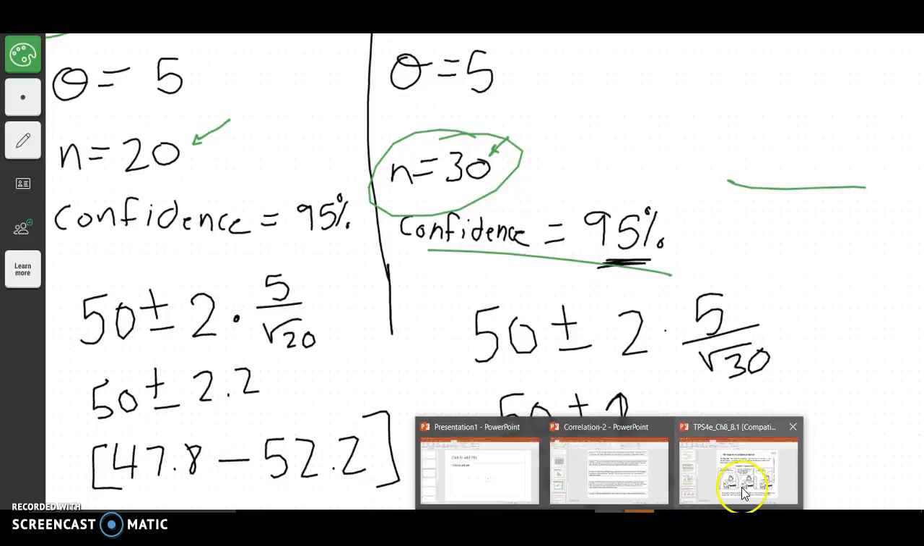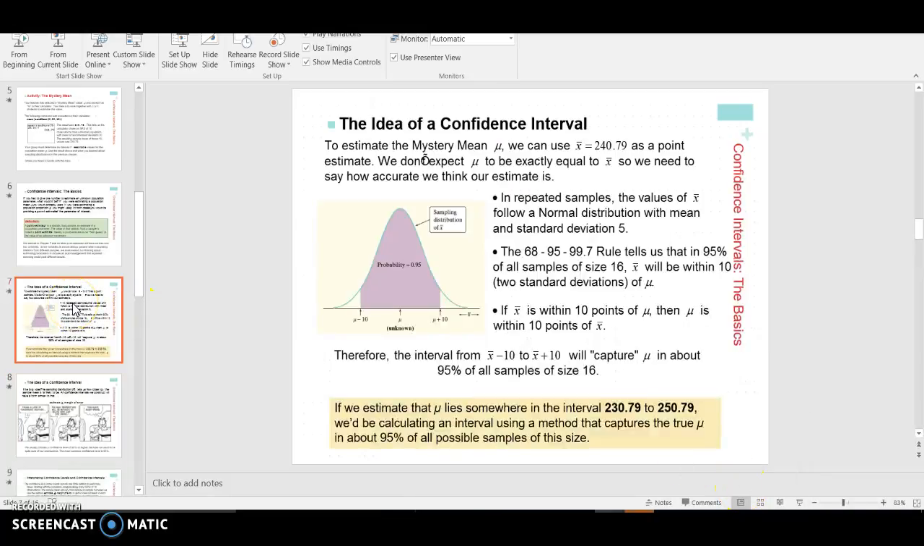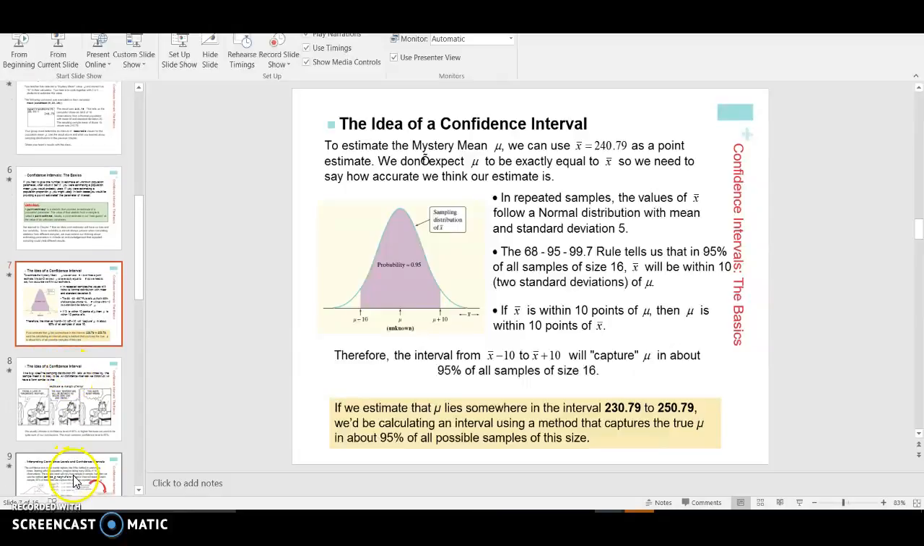Let's talk about how we interpret this stuff, though, because it has some weird things. A lot of times what we say about our intervals is that when calculating intervals, we should capture the true mean in 95% of all samples of this size. So if we do this and we keep doing this, everything with the same sample size, 95% of our confidence intervals should capture the true mean. So that's what we mean by our confidence there.